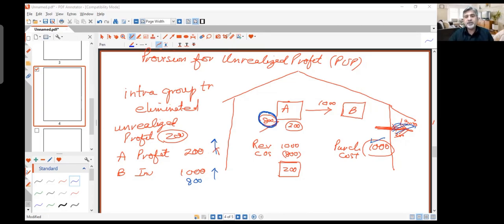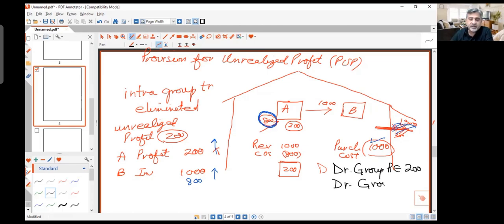So in this situation, we need to make an adjustment to this transaction. We need to make a double entry, and that double entry should be debit group retained earnings, so the group profit will be reduced by 200. You know that retained earnings and profits are credit. So I'm debiting group retained earnings, and I should say credit group inventory by 200. This is one double entry which is needed for unrealized profit. We call it PUP, and you should reduce it from the group retained earnings and from